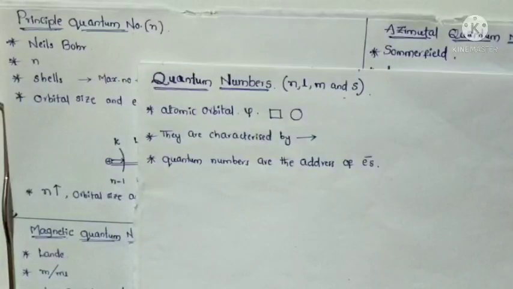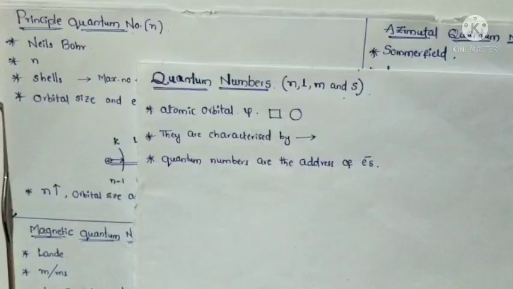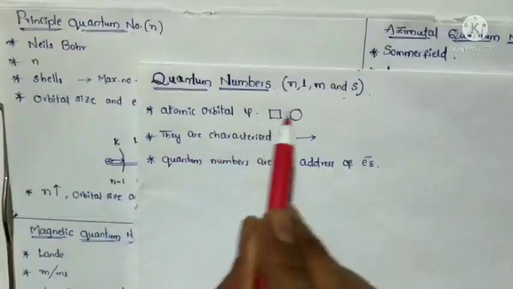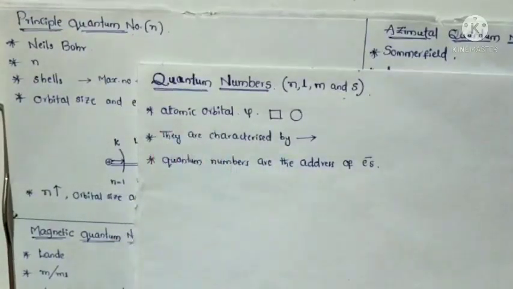Every person has a personal address. Like this, all electrons have a personal address. By using quantum numbers we can identify in which orbital or in which energy level an electron will exist. That's why quantum numbers are used to find electrons in orbitals or energy levels around the nucleus.